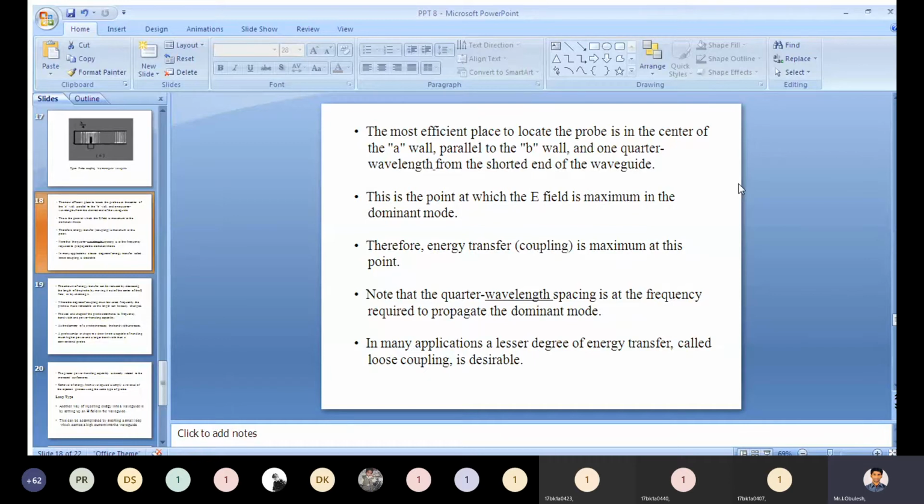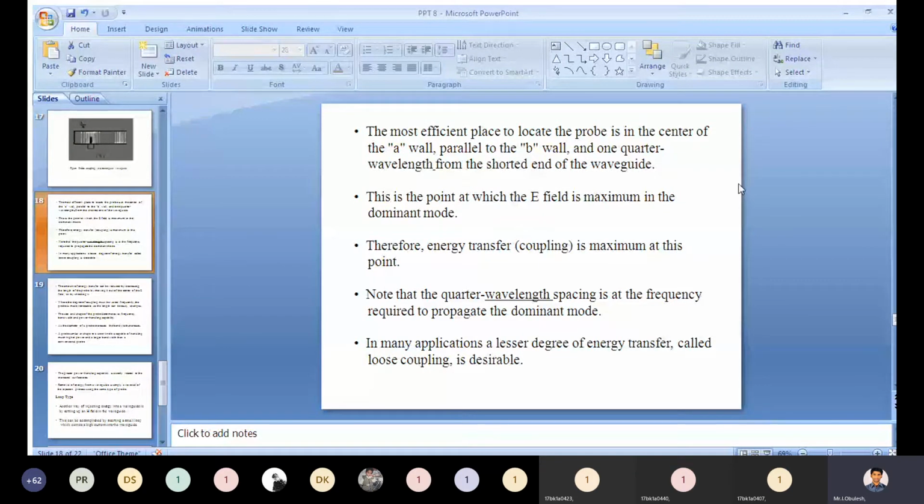This is the point at which the electric field is maximum in the dominant mode.